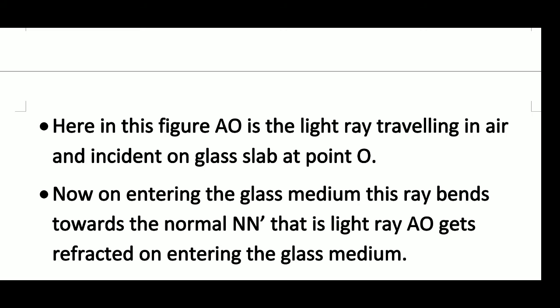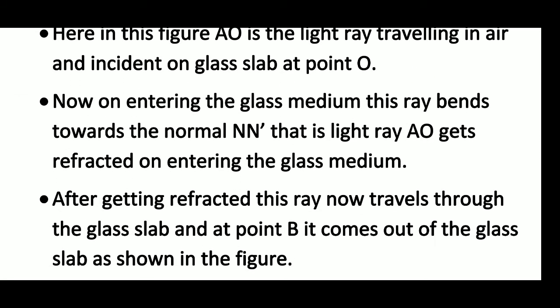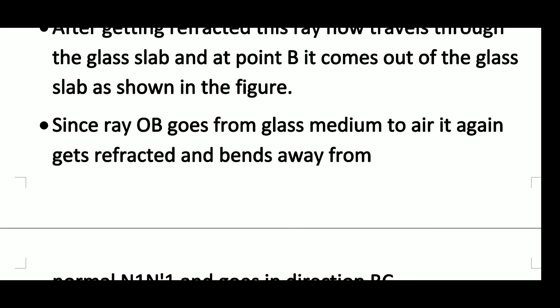Here in this figure, AO is the light ray traveling in air and incident on the glass slab at point O. Now on entering the glass medium, this ray bends towards the normal N dash, that is, light ray AO gets refracted on entering the glass medium. After getting refracted, this ray now travels through the glass slab and reaches point B. It comes out of the glass slab as shown in the figure. Since ray OB goes from glass medium into air, it again gets refracted and it bends away from the normal.